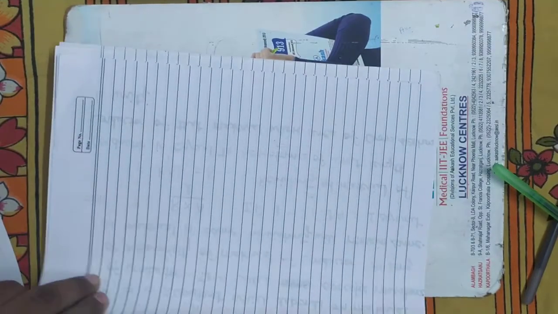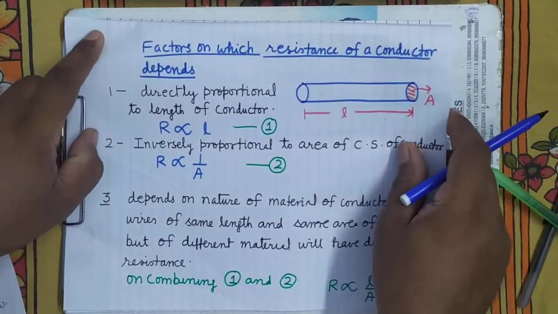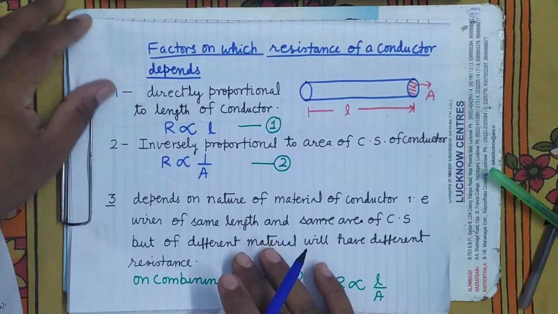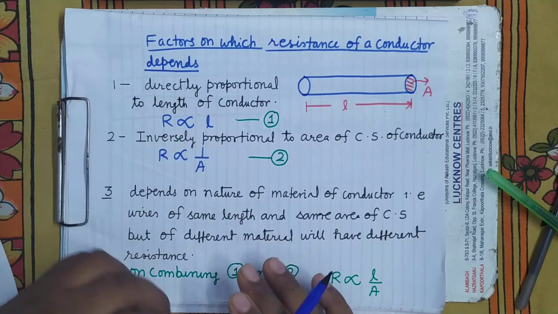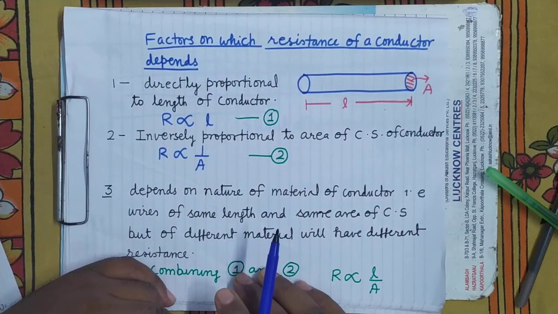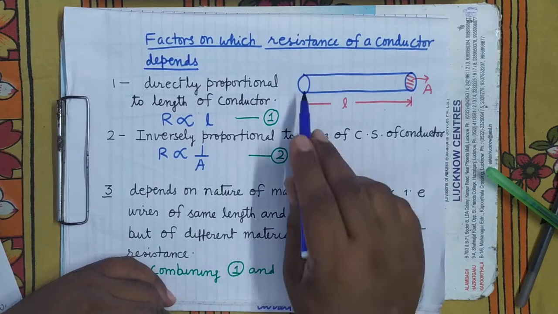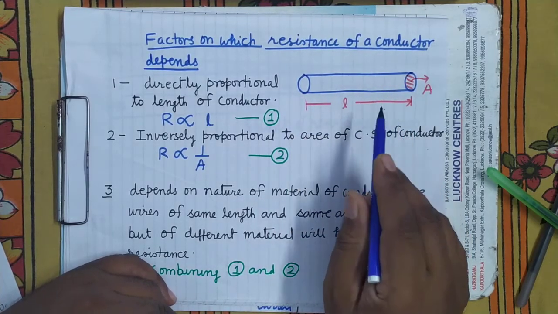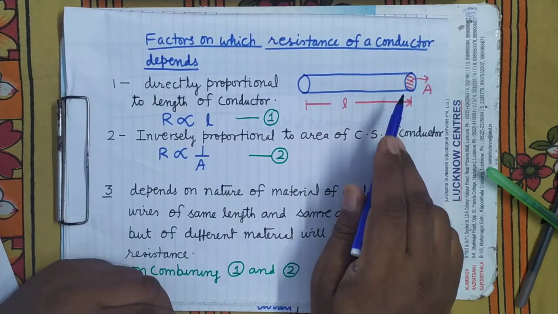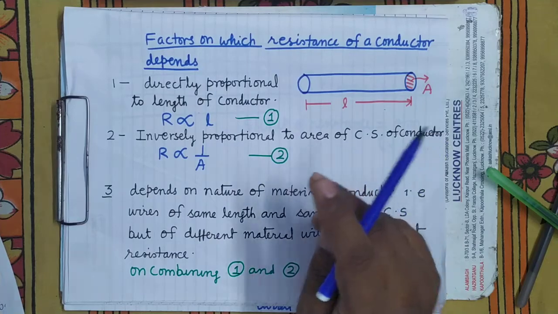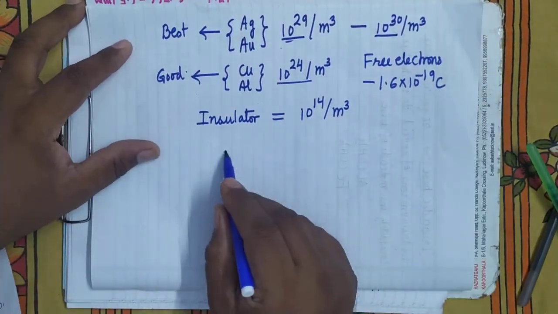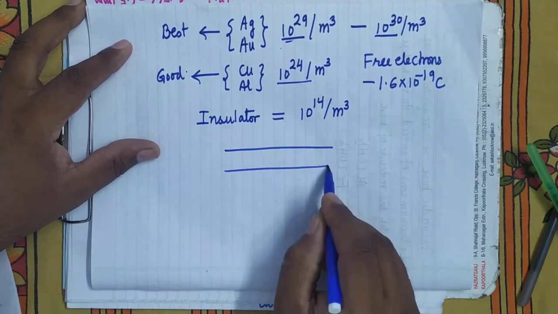Now see here, after this we will see what are the factors on which the resistance of a conductor depends. Number one, it is directly proportional to the length of the conductor. More the length of the conductor, what will happen? Electrons have to cover a longer distance, and when electrons have to cover a longer distance, they will suffer more collisions. You can see here, suppose this is one conductor of this much length.